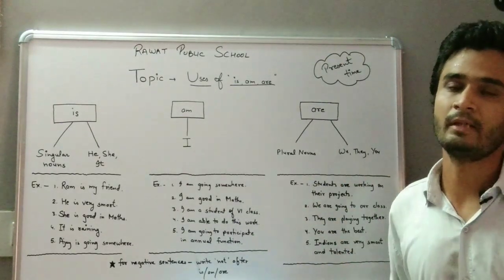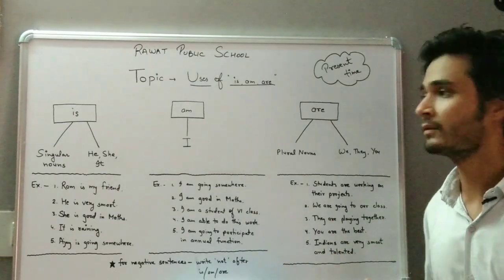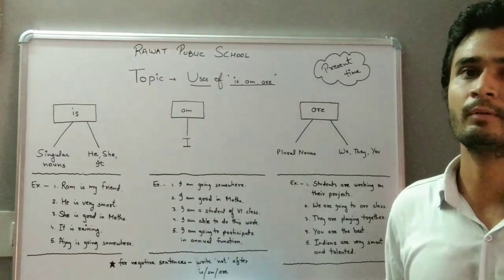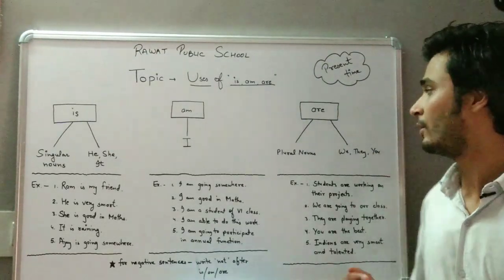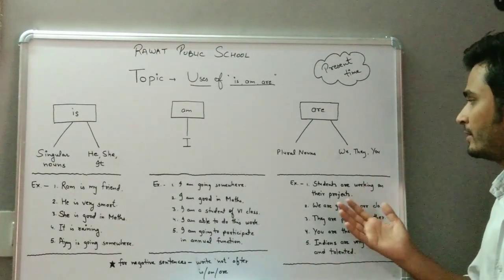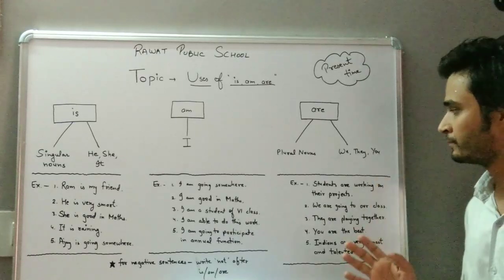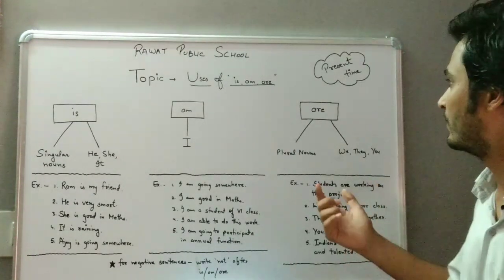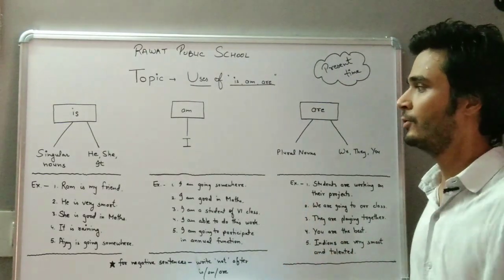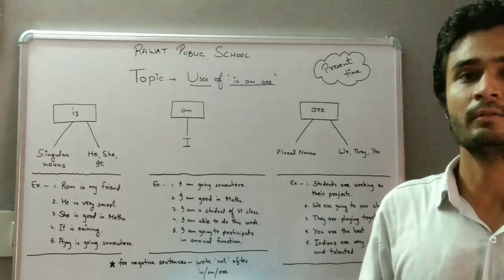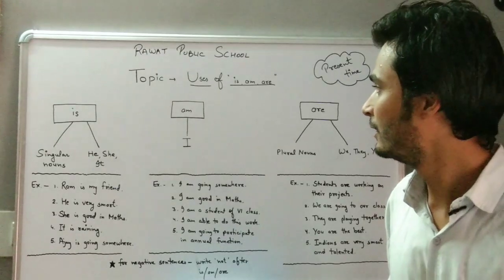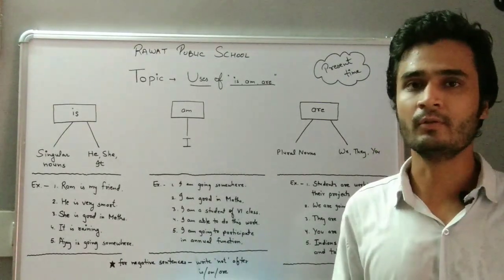The only rule that we need to take care of is if the subject is plural noun, मतलब हमारा जो सब्जेक्ट है जिसके बारे में हम बात कर रहे हैं वो बहुवचन है. और रूल नंबर 2 is अगर कोई प्रोनाउन है जैसे we, they, you, then we can use the word are. So with the help of these examples of is, am, are, you can easily identify कि subject के according whether it is singular or plural हम is, am, are में से कौन सा word use कर सकते हैं.